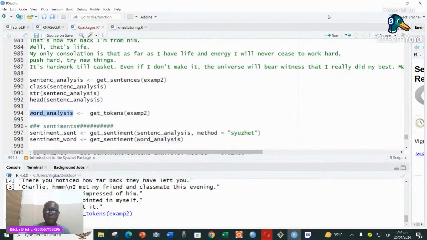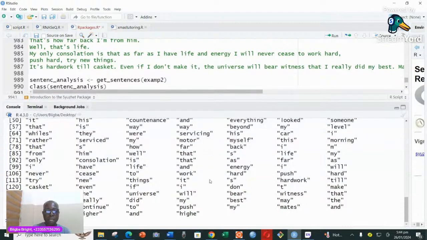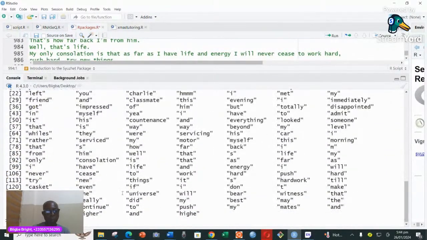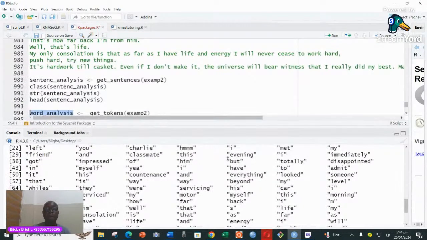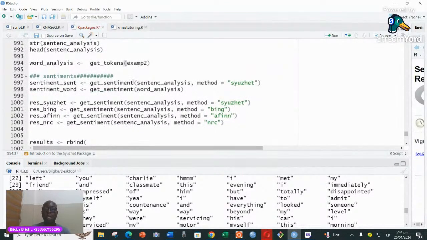So if I print this, you see that it's going to be word for word. It has picked each of the words, and then you can see that it has put all the words this way. And so in that case, I have mined words, not sentences.